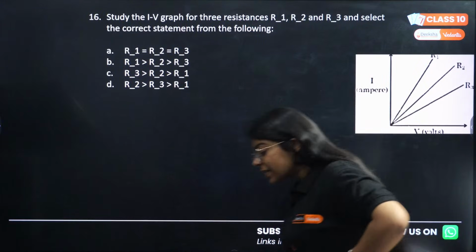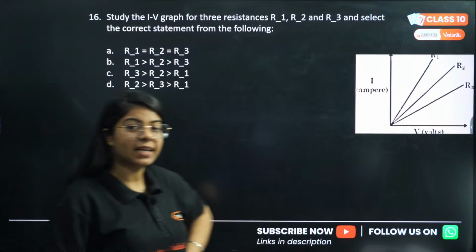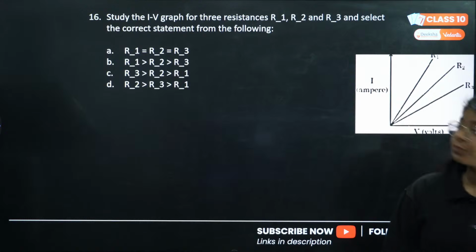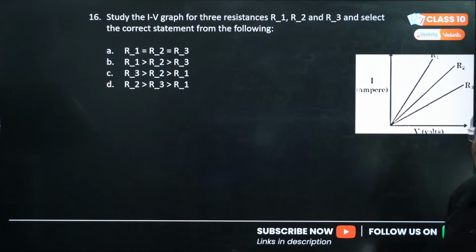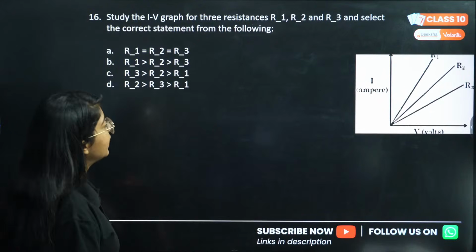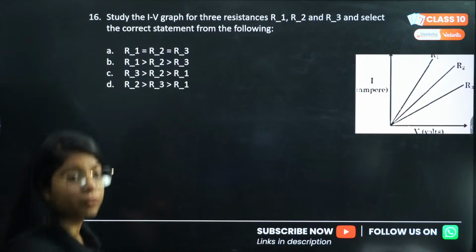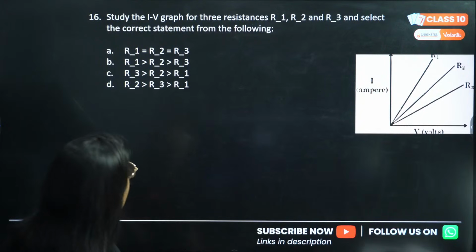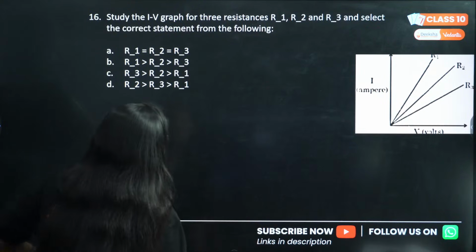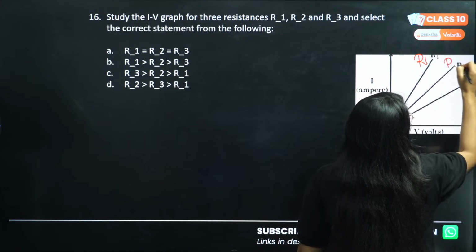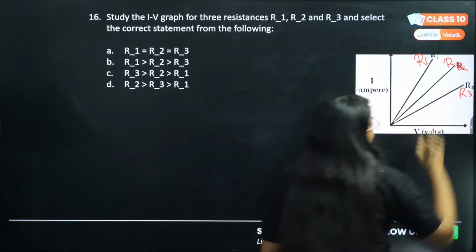This is the last question and I want you to read it carefully and totally solve it. Study the IV graph. We are given a graph with 3 resistances R1, R2 and R3 and select the correct statement from the following. They are given either R1 equals R2 equals R3, R1 greater than R2 greater than R3, R3 greater than R2 greater than R1, R2 greater than R3 greater than R1. Let me just clarify this. This is R1, this is R2, and this is R3. Now give me the answer.